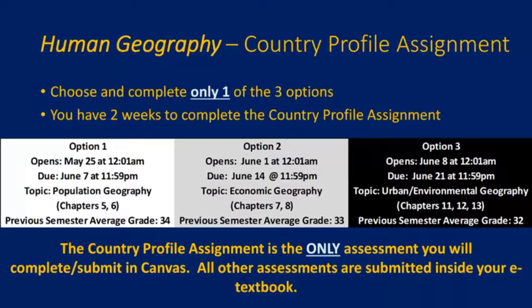You can do option 1, which happens in the early part of the semester, option 2, somewhere in the middle, and option 3 towards the end. And so the idea there is, with having choice, let's say you're going to give birth, or you're going to get married, or you're going to have a funeral early in the semester, then you don't have to do option 1. You can wait till later in the semester when maybe you have more free time. And so that's the idea with these choices. Also, maybe they're related to what you're interested in your career as well.